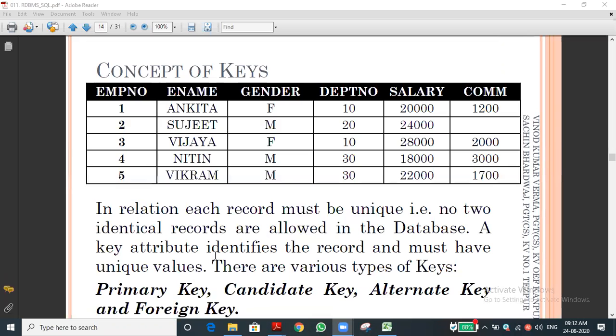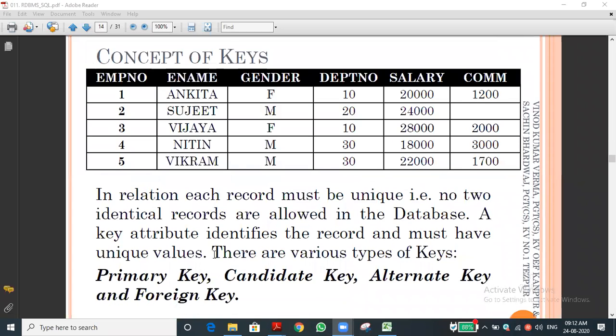Okay, and today we are going to see about keys. What is the concept of key? Different types of keys are available in SQL, that we are going to discuss. In the last line you can see primary key, candidate key, alternate key, and foreign key. These are all the keys in the SQL concept. So what is primary key? Before that, we will discuss generally about the table, then we will come to the concept of key.